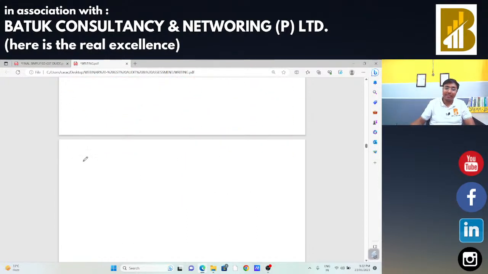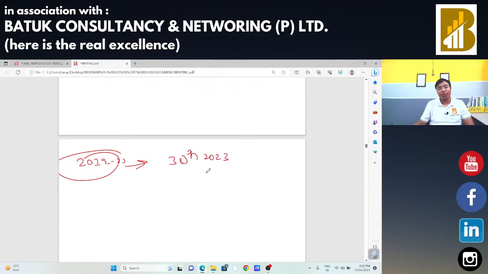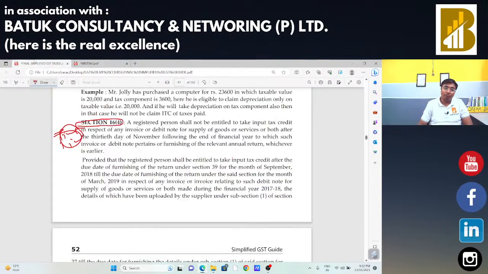So as per section 16 subsection 4 for financial year 2022-2023, the maximum timeline will be 30th November 2023, or suppose I had filed my annual return on 20th of November. In that case, 20th November will be the last date up to which I can make the amendments in my GST returns, whether it is a GSTR 1 return or GSTR 3B return. So this is the timeline as per section 16 subsection 4.